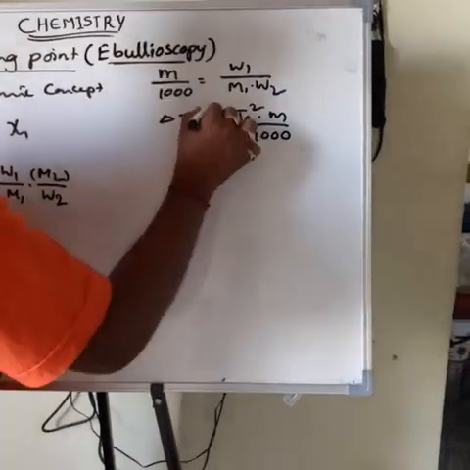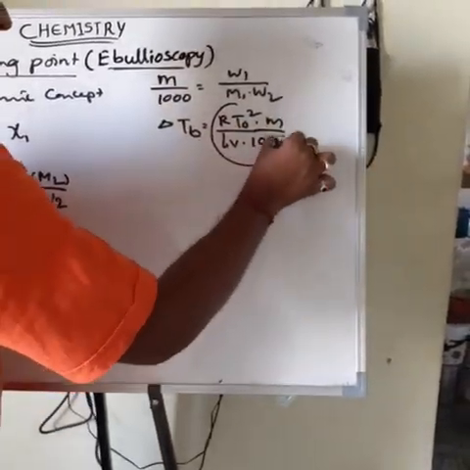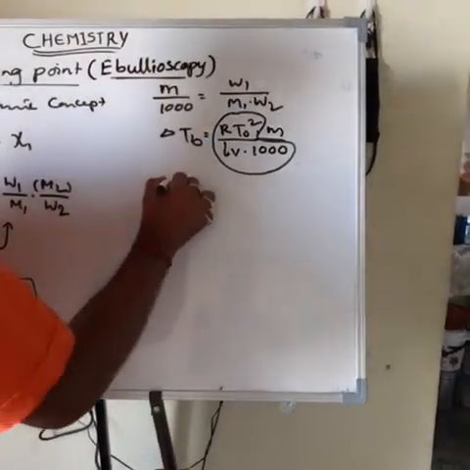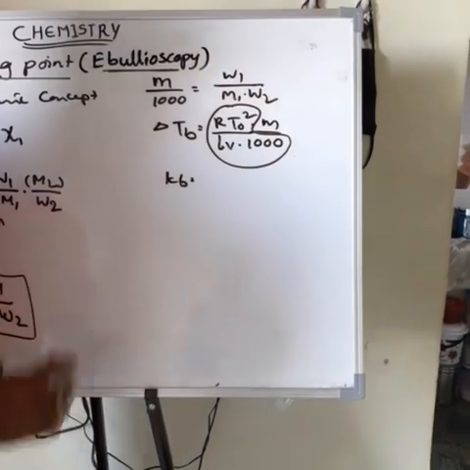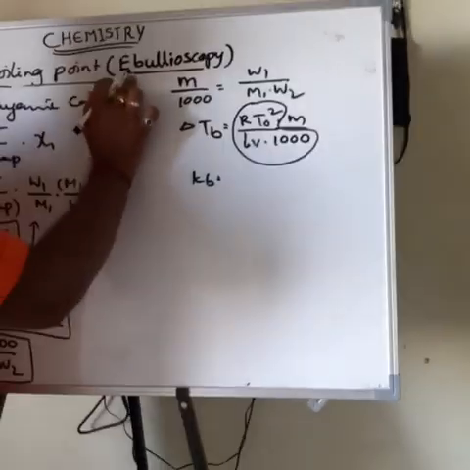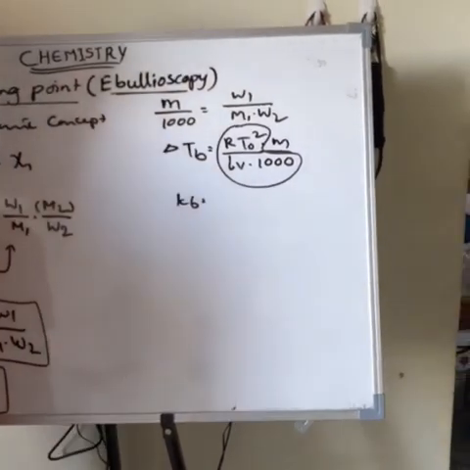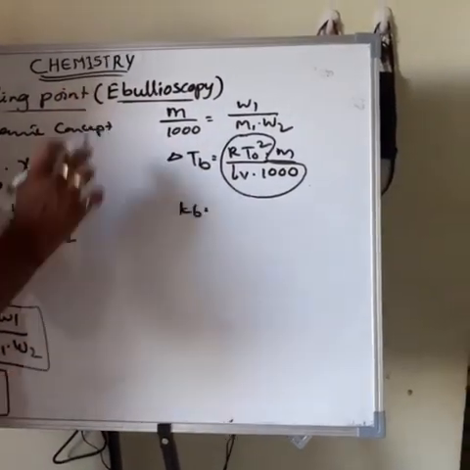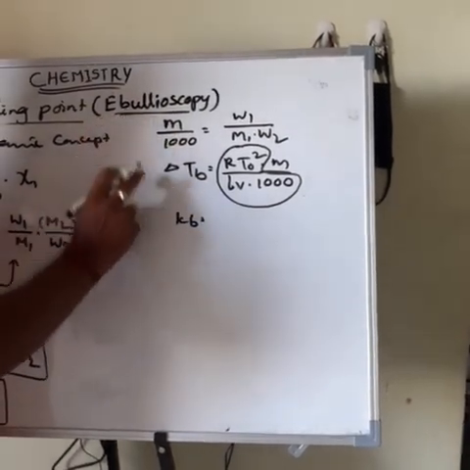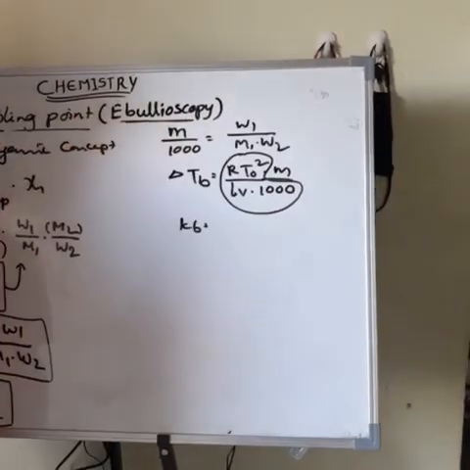So in this equation this value is equal to Kb. What is Kb? The ebullioscopy constant, or molar elevation of boiling point constant.